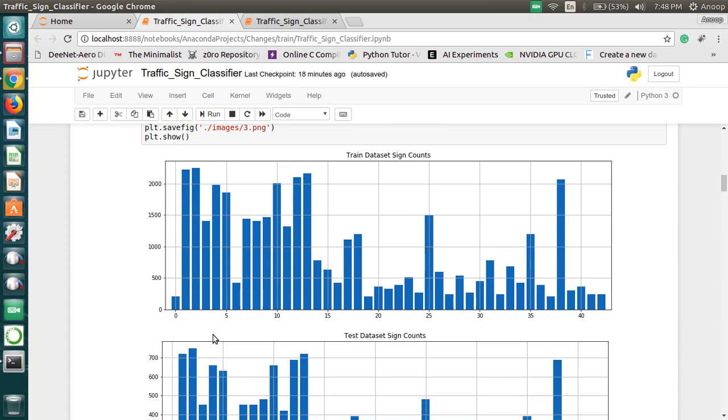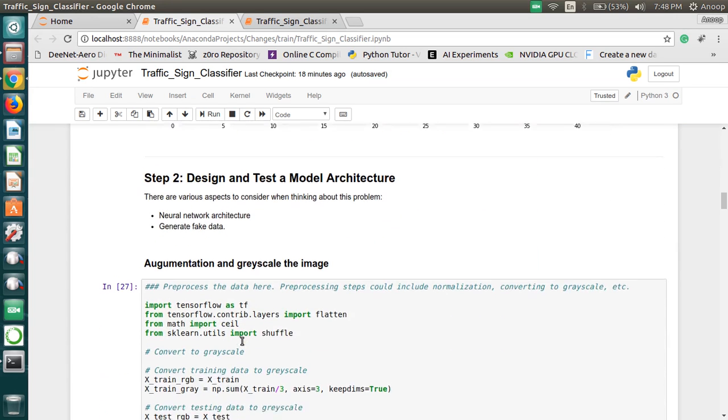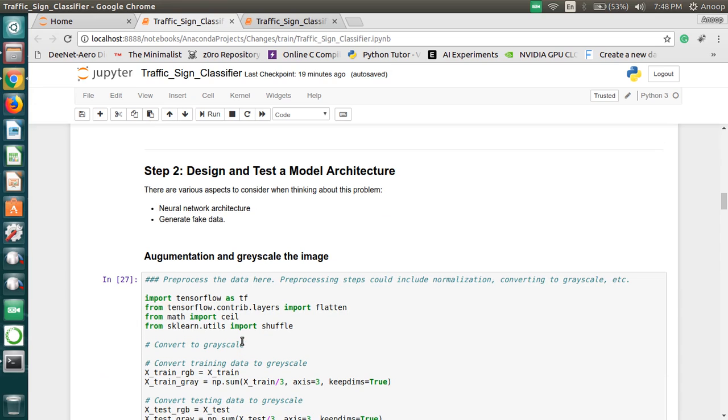Similarly, for testing, we have the same traffic sign 0 where the count is very low, about 50. So the training data is very less, so we would not be able to achieve greater accuracy. So what we do is we augment and grayscale the image.